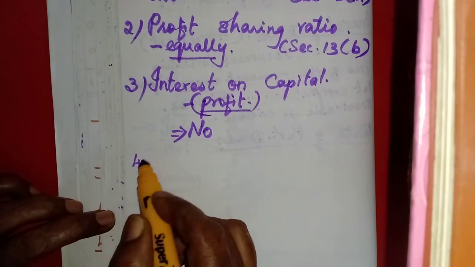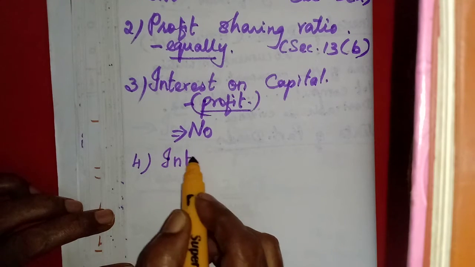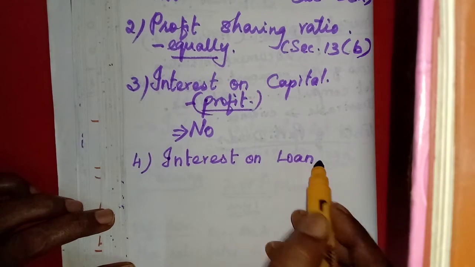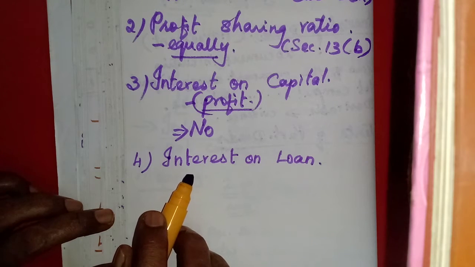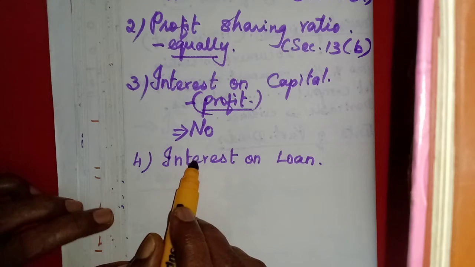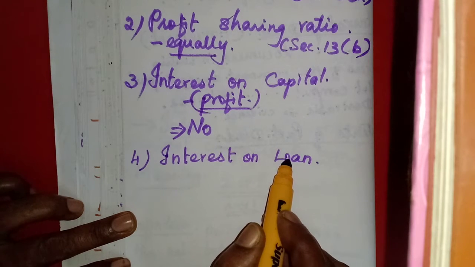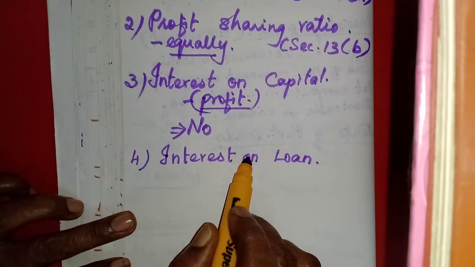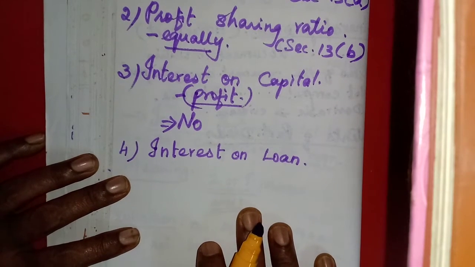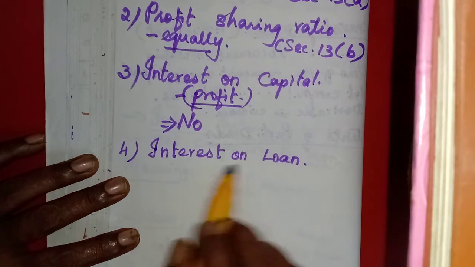Then interest on loan. Interest on loan. Here, this interest on loan can be given as per their agreed rate. Sometimes a loan will be given by a partner to the firm, so the business has to give a certain percentage as interest on loan to that particular partner.